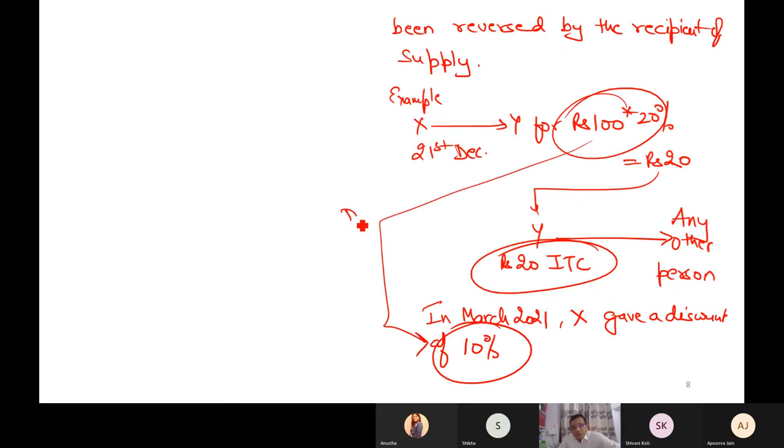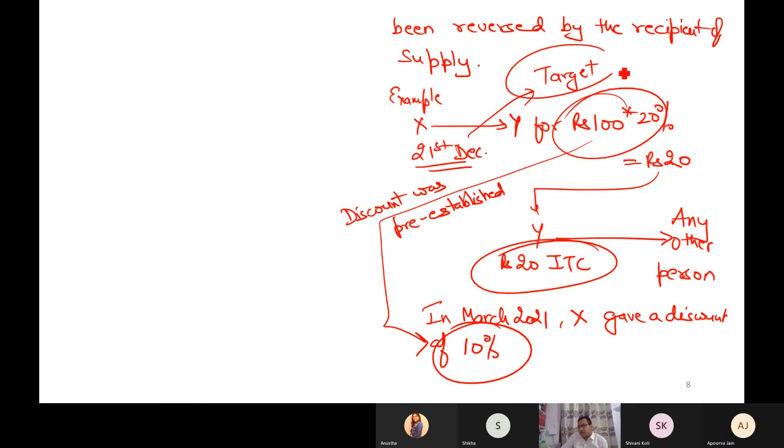If this discount was pre-established, pre-established means, for example, on 21st December there was a contract between X and Y, and X says to Y that today I am not giving you the discount, but if you achieve some target, I will give you a discount of 10%.